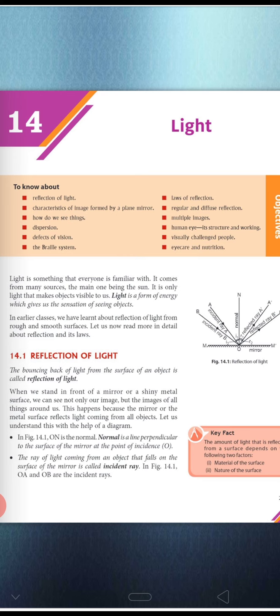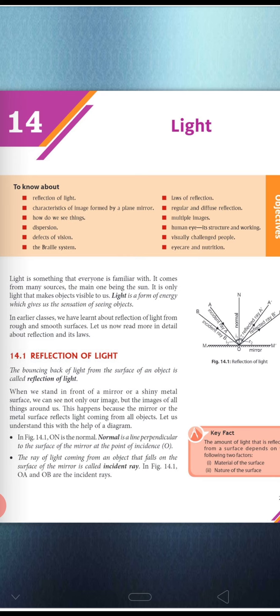So in this chapter we will discuss in detail the reflection of light, what the two laws of reflection are, how an image is formed by a mirror, by light, and the types of reflection. Okay, how we can see things, what is meant by multiple images, and the structure of the human eye, defects of the human eye, the braille system, and eye care and nutrition. Okay, so let us start with our first topic, that is reflection of light.